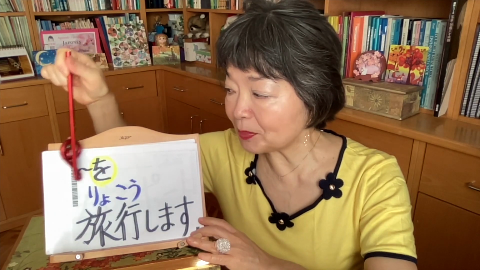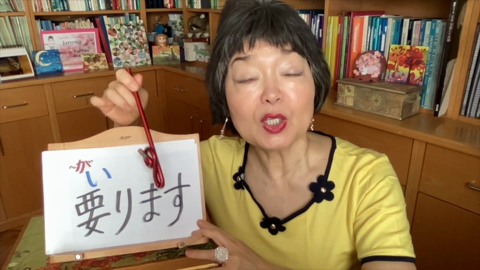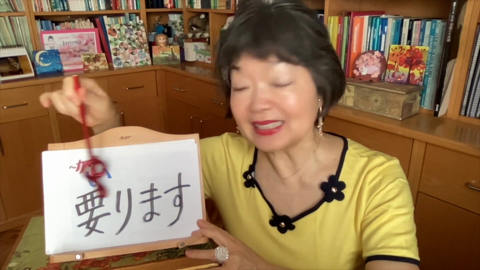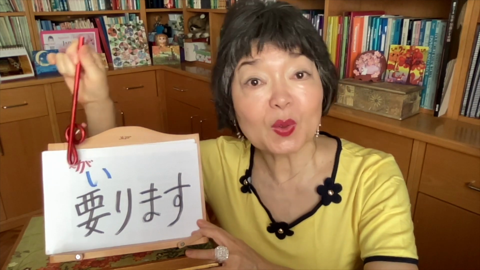The verb to travel, 旅行します. This します is very useful. 旅行, only 旅行, is the noun, the travel or trip. 旅行します, the verb to travel. And 〜を旅行します means travel in some place. The verb いります means to need or it's necessary. And it's very important that we use the particle が: something がいります.